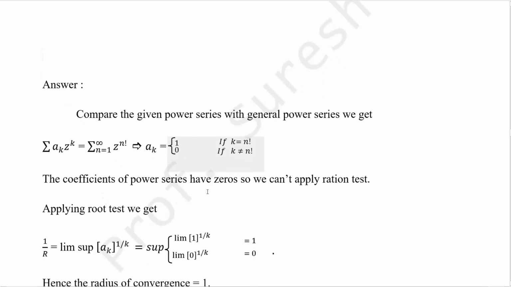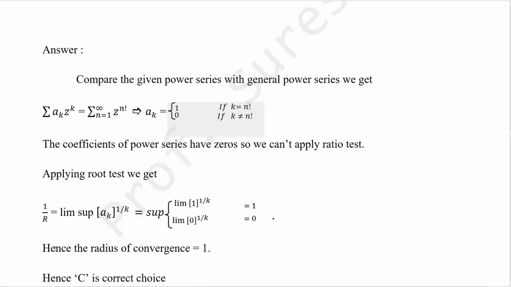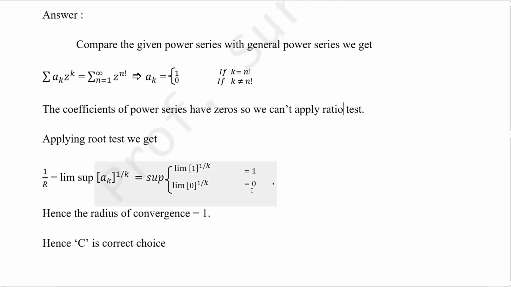Whenever the coefficients have 0, we cannot apply the ratio test. So apply the root test: 1 by r equals limit supremum of |a_k| power 1 by k. So the supremum of two choices only. Put 1 and put 0 here, so either 1 or 0. Very important here: not only 1, 1 and 1, 0. This 1 comes in the series infinitely many times, and also 0. So among these, which one is the supremum value? 1 is the supremum value. So the radius of convergence equals 1. C is the correct choice.